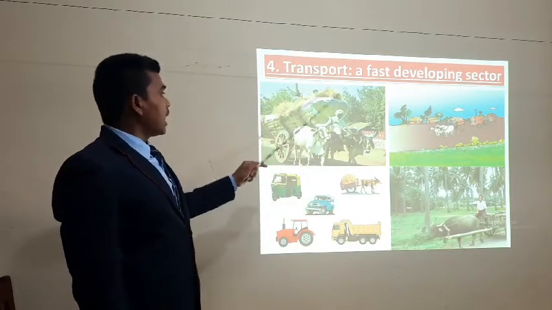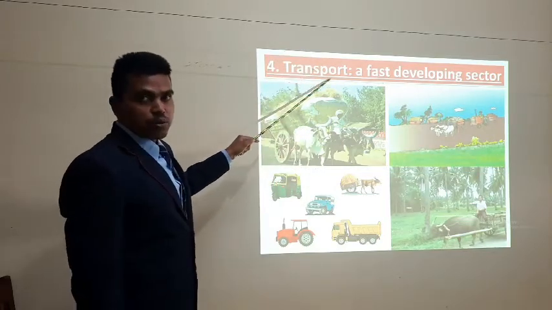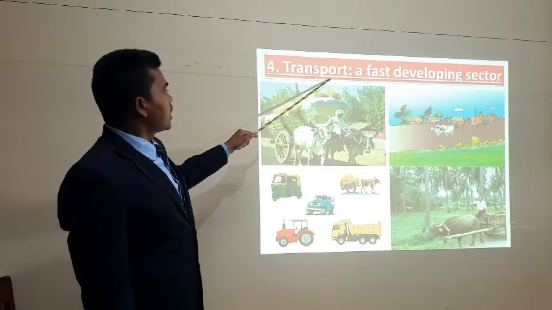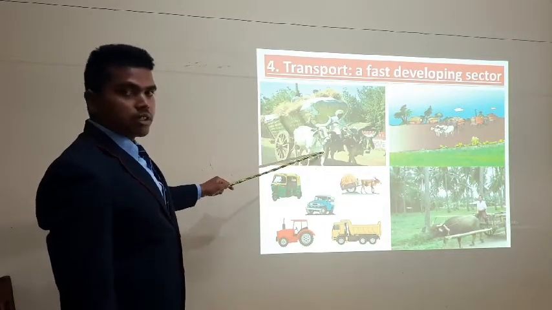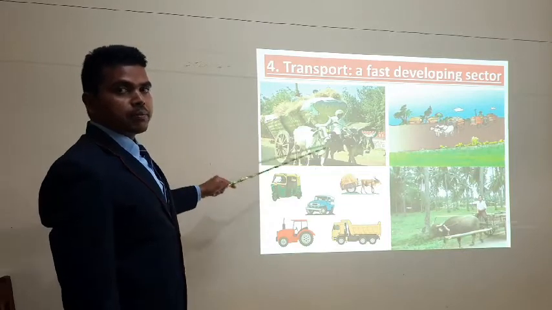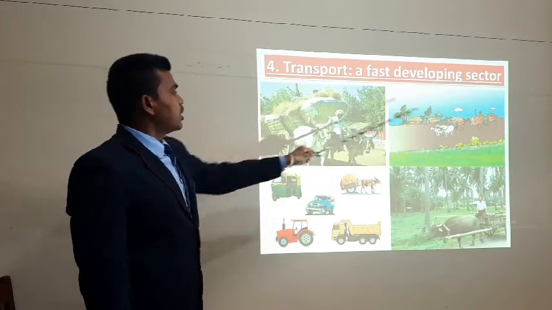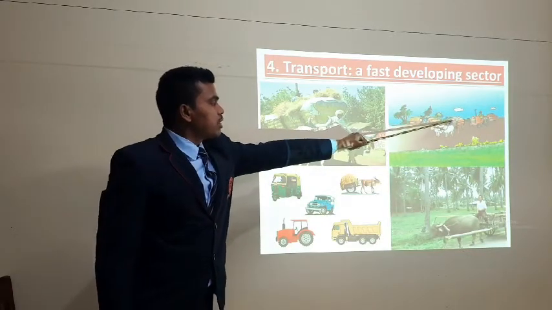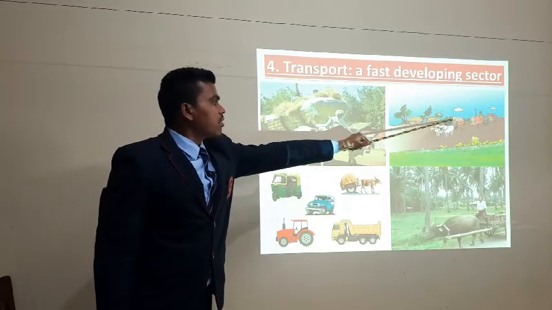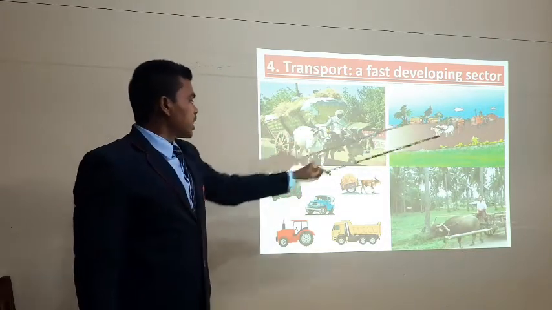Other than that, they are performing other non-farm activities like transport. You can see here, a fast developing sector. See here, the different kinds of transport facilities they provide. Even bullock carts. Here also you can see the tractor loaded with wheat maybe, or rice, and they are taking it to the big cities for selling, isn't it?